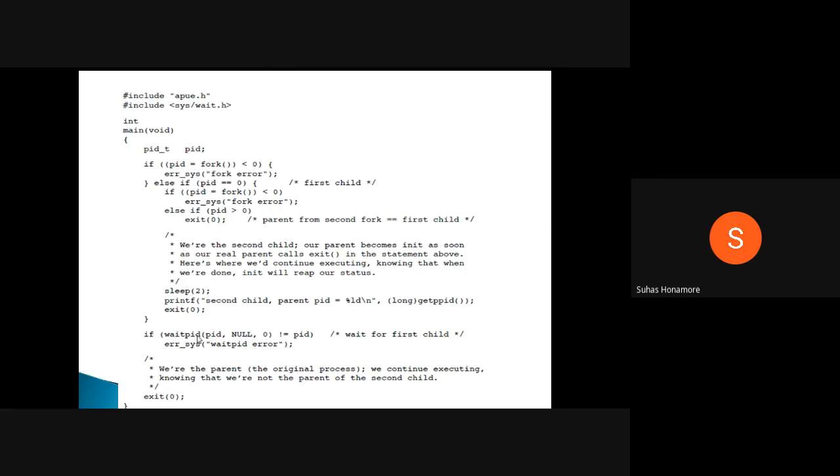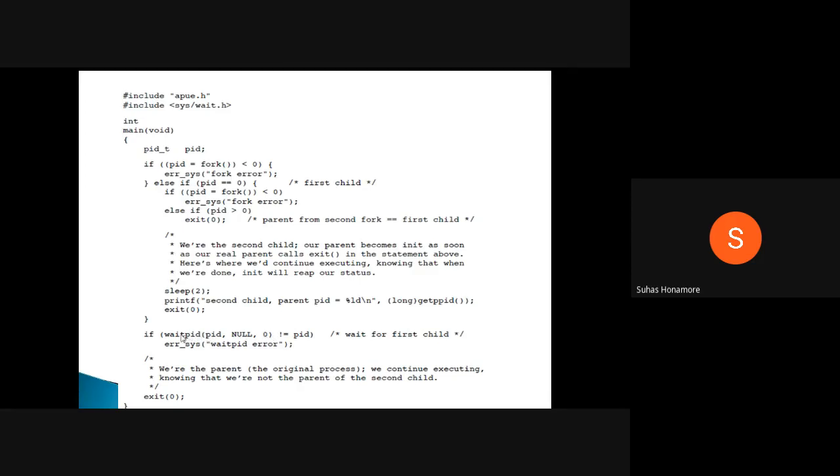At that time waitpid is waiting for a particular PID, whatever the child's value was. So here the first process is waiting for the second process, and we are passing NULL. NULL means you don't want to receive any status. This is the pointer address of some variable you would send, but since you don't want to receive any status, we send NULL here. And zero means we return only when it gets terminated. So we are checking for that.